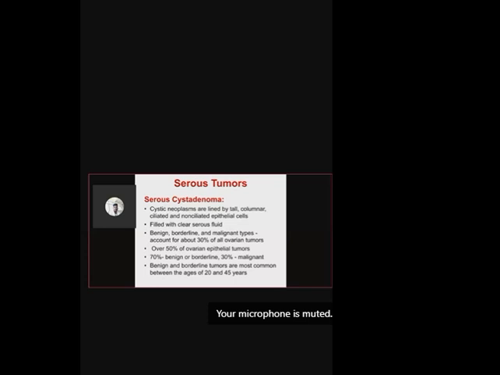Overall, among ovarian tumors the incidence is 30%. Among the epithelial also 50%. So quite common, and out of all the epithelial tumors, serous epithelial tumor is very common. Many times the uterus and ovaries are taken out by surgical removal for some other reason, and we get a lot of these cases of serous cystadenoma as incidental findings.